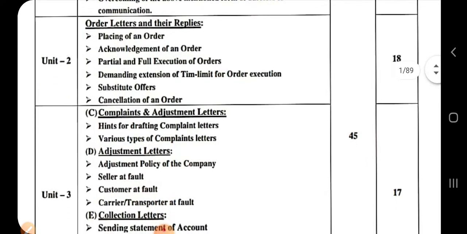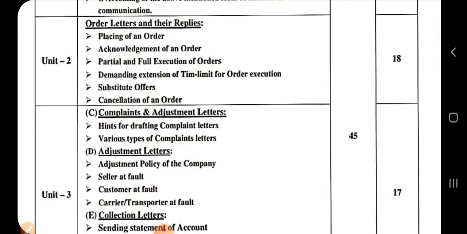Unit number 2 contains the letters. Which kind of letters? It means order letters and their replies. The first letter is placing an order. For example, if you are a bookseller and you would like to give an order to a wholesaler for a certain number of books, pens, pencils, etc. So you are giving an order to the wholesaler.